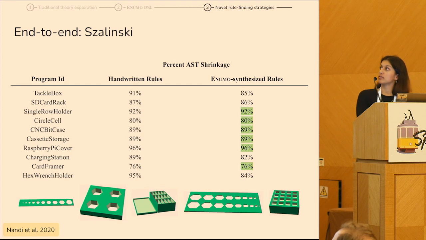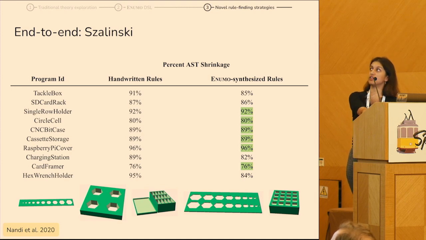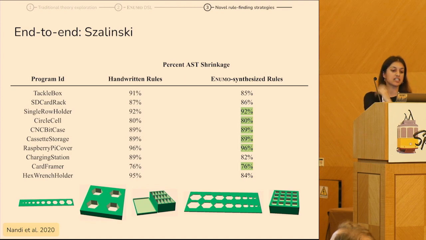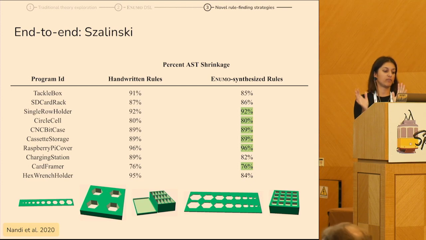We also measured the effectiveness of Anumo's synthesized rules in the 3D CAD domain by using this tool called Szalinski that does equality saturation to shrink ASTs for 3D CAD models. And we find that the Anumo synthesized rules nearly match the performance of handwritten rules for that domain.